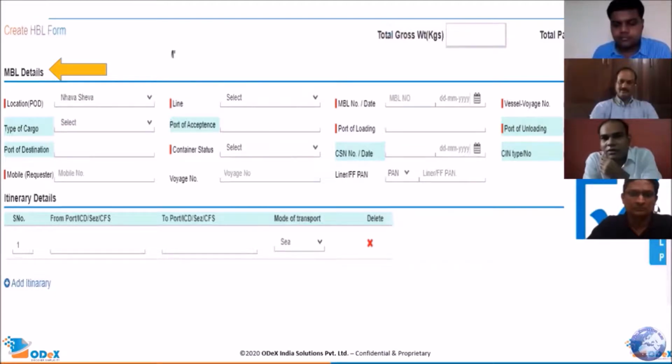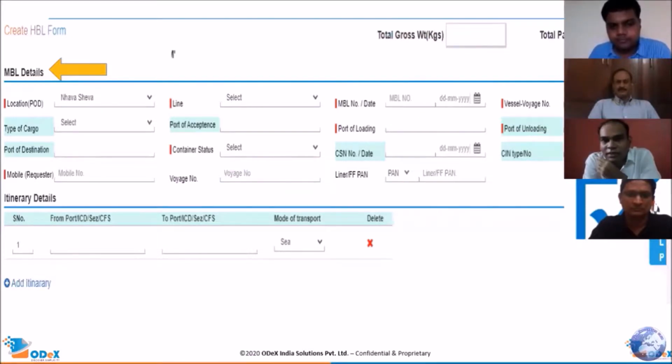Now I think you can see that some of the fields are highlighted in a light green color. This is what I am talking about: these are the fields which are required or recommended from the SCMTR point of view. Now in MBL details, some of the fields are already there for the manifestation purpose in the existing manifestation process, and the light green color fields are from the SCMTR point of view.